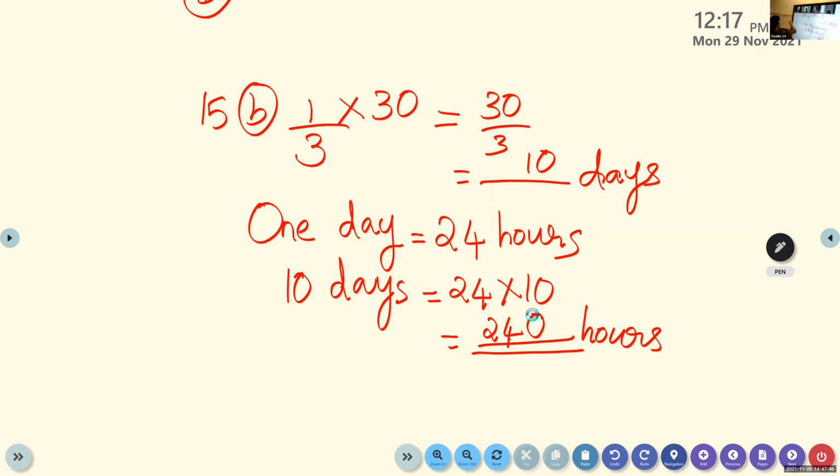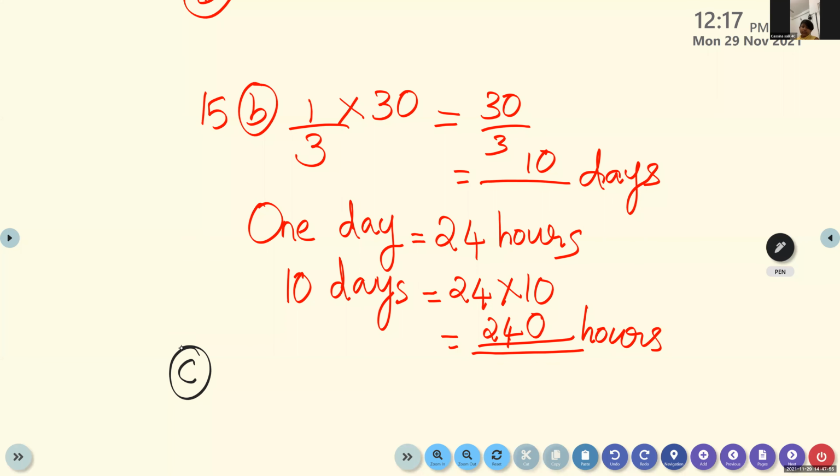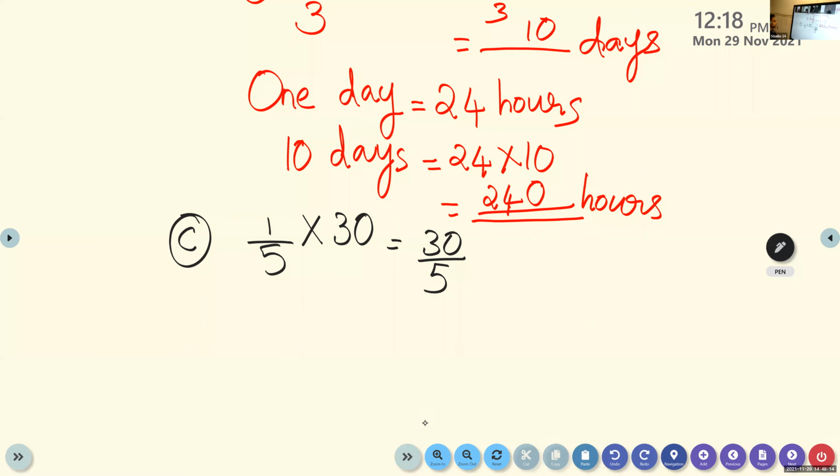Question number 15C. 1/5 of the days in April. 1/5 of means we will multiply. Again, 30 days in April. So 30 divided by 5. Find out the answer. Don't say the answer now. Please do it alone. You have dash days. Very simple. That's why I say don't say. Let everyone do it alone.